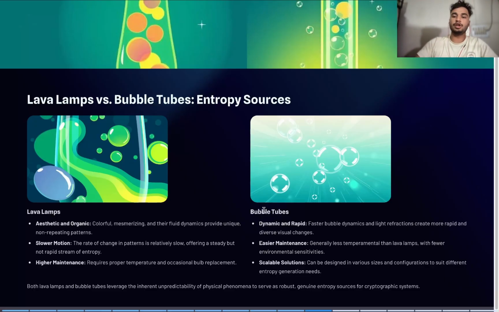Also, the bubble tubes are so fast that we can get a large number of secure keys in a time period, and you can easily increase the number of bits or a number of things using a bubble tube just by adding to it. But installing a lava lamp is so difficult.